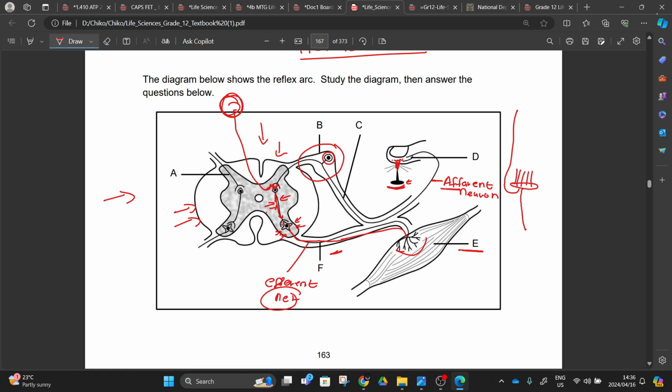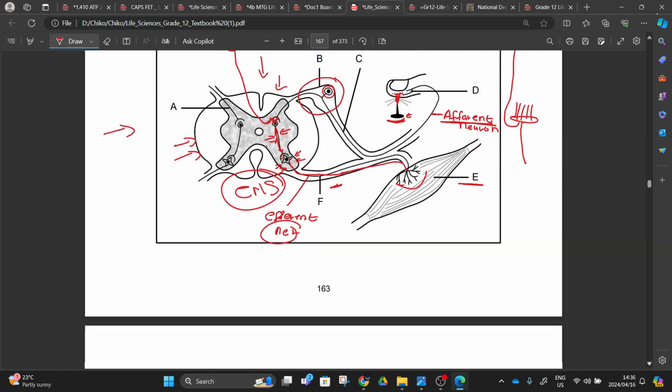Here in this case, we are also doing that: an afferent neuron is a neuron that is bringing a message to the central nervous system. An efferent neuron is the neuron that is taking information away from the central nervous system to the effector, right? This one here is the collective word for the central nervous system. It can be a brain or it can be a spinal cord, right? So we are done with that. Now we can go and do our question papers tomorrow. Thank you for being here.